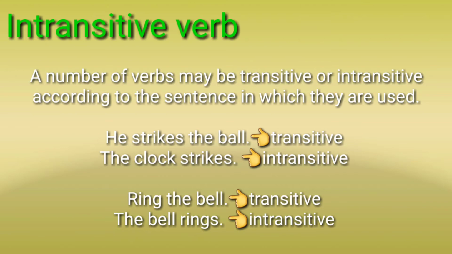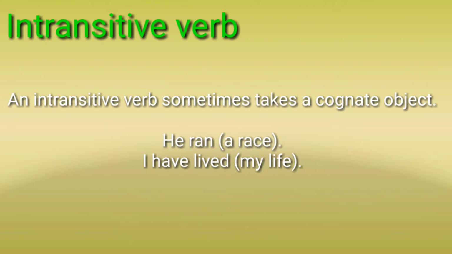Here rings is intransitive. An intransitive verb sometimes takes a cognate object that is closely connected to the meaning. He ran a race. Here a race is the cognate object. I have lived my life. Here my life is a cognate object.